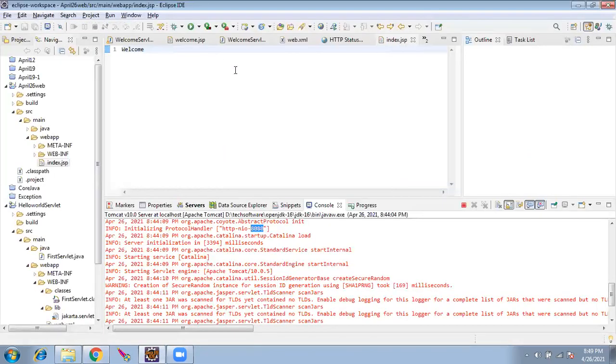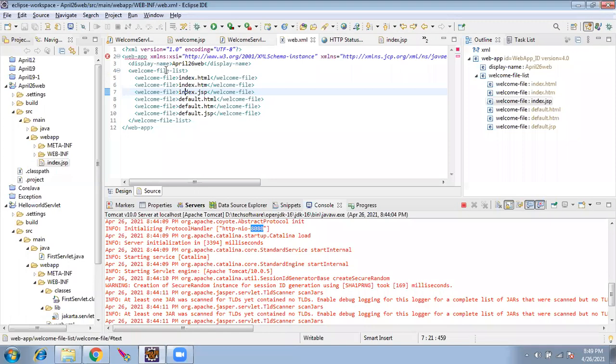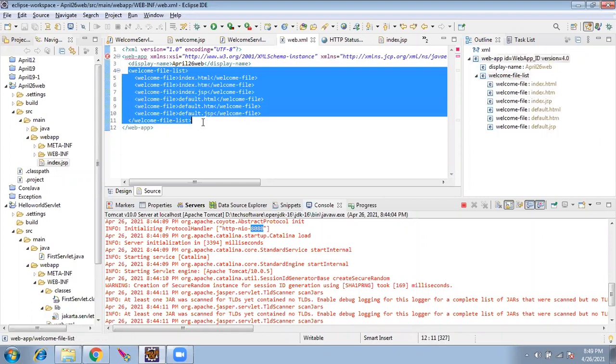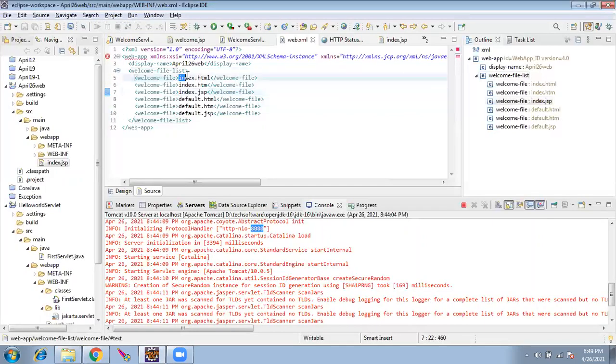Where does it go? To web.xml. It sees the welcome file list. This is a normal English phrase to understand. These are the files that, if available in this order, will be returned when April 26 is called. So it sees whether index.html is there. No. Index.htm, no, it's not there. Index.jsp, it is there. So it is returning index.jsp.